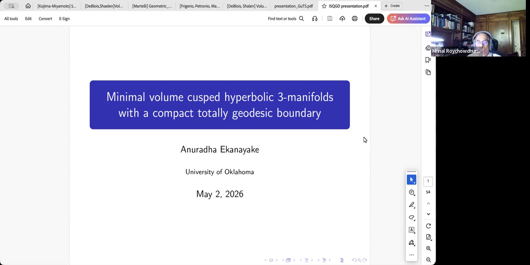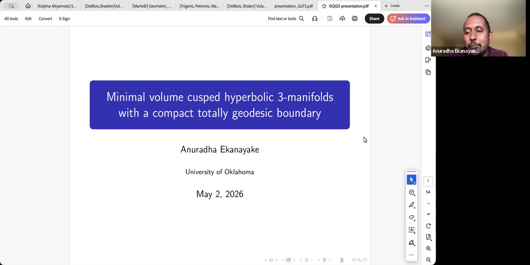Thank you so much for the invitation, and thank you so much for organizing this session. I'm going to talk about hyperbolic three manifolds, and basically, I'm going to talk about volumes of those manifolds.